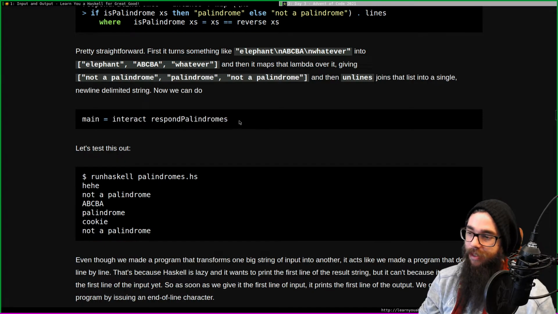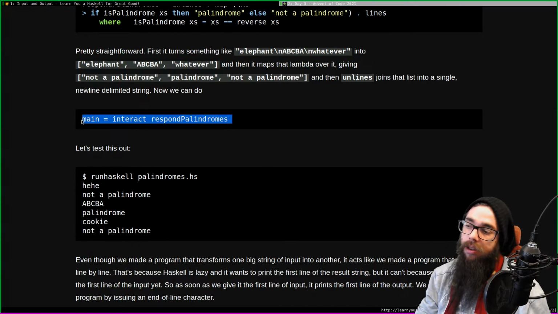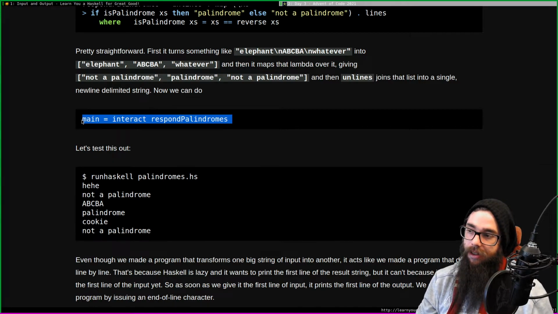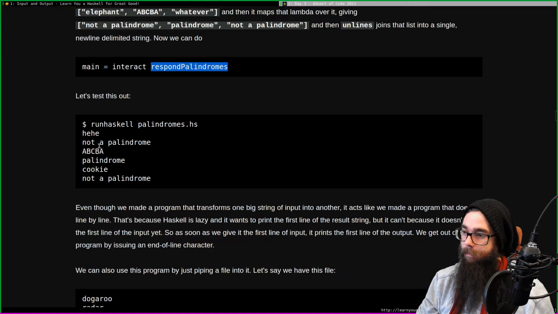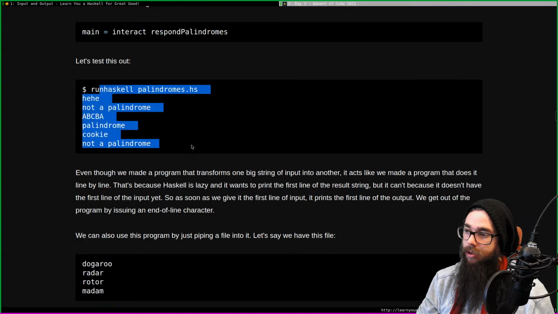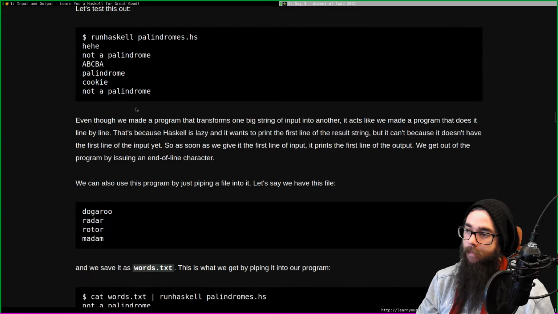Yeah, exactly. This is our main function, main IO. Yeah, this is our main IO function. Interact is an action. Main is the main function. And interact is the IO function. Yeah. There we go. So let's test it out. Yeah, and it works.